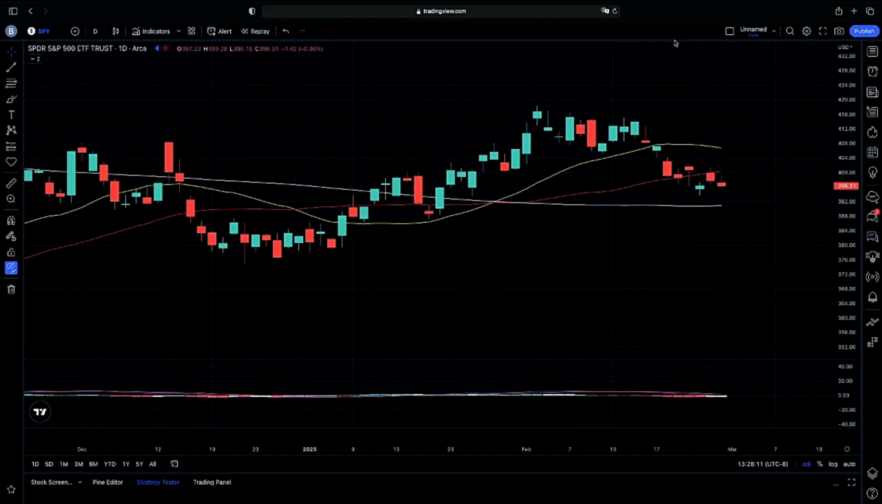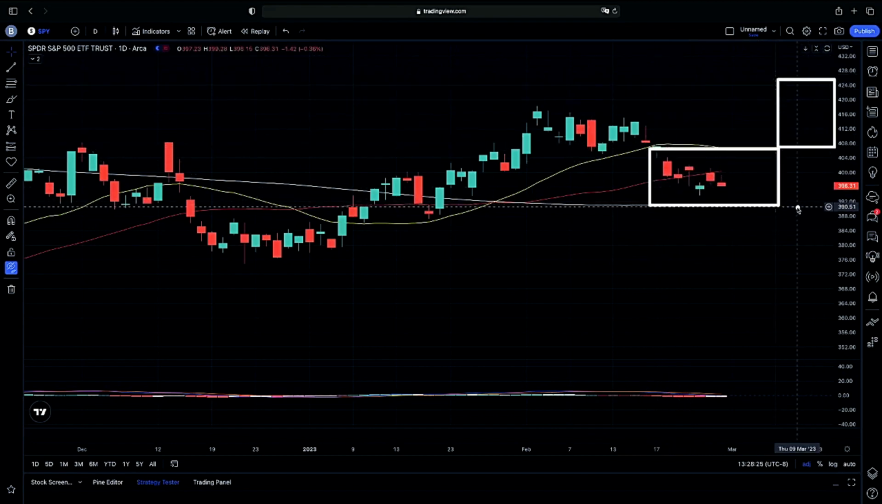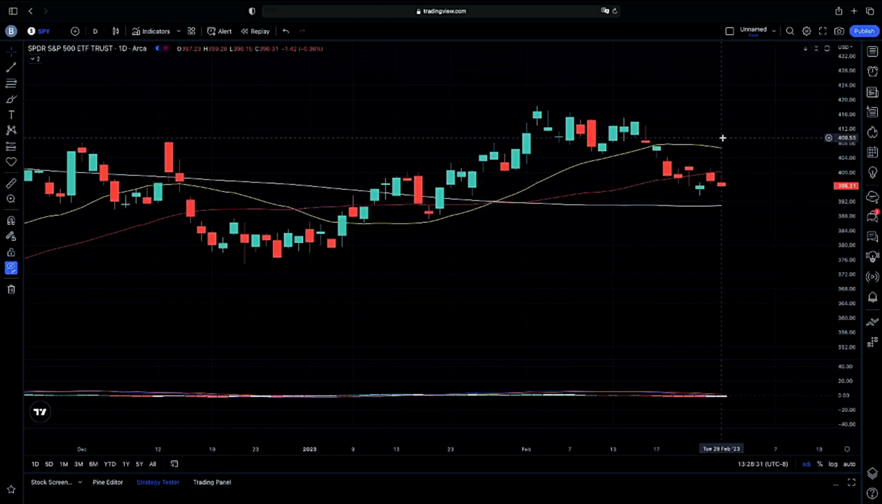Again, next week, we will have multiple jobs reports coming out, and that will be key, in my opinion, for where this area of balance will head next, if we head possibly higher, or if we are going to have, again, a correction, possibly pricing in more possible rates to come. Again, next week's jobs reports will be key, in my opinion.